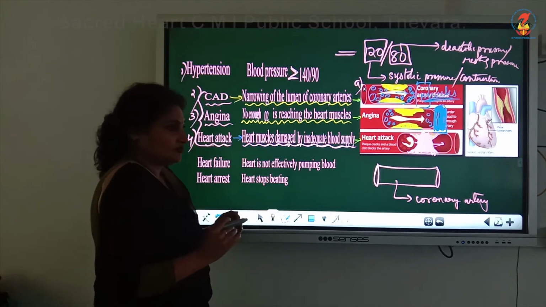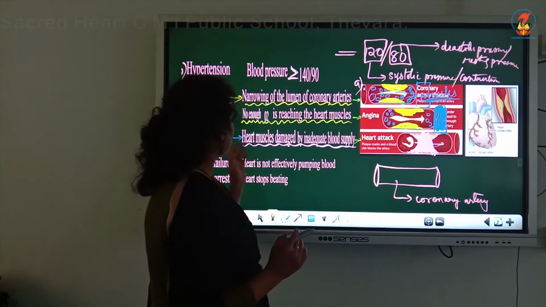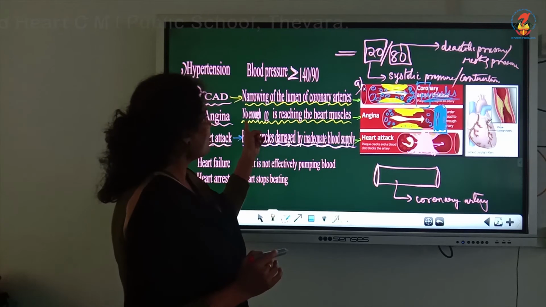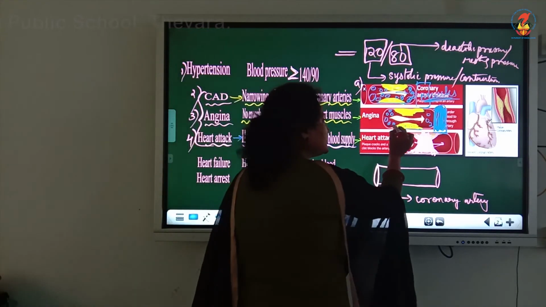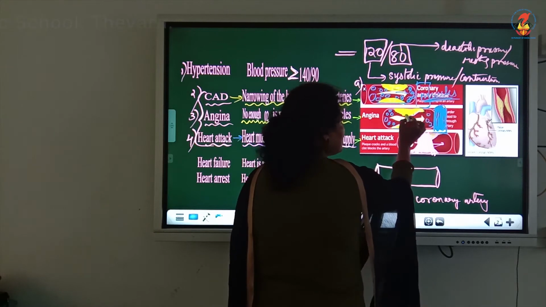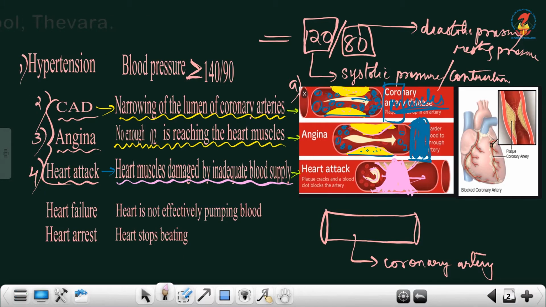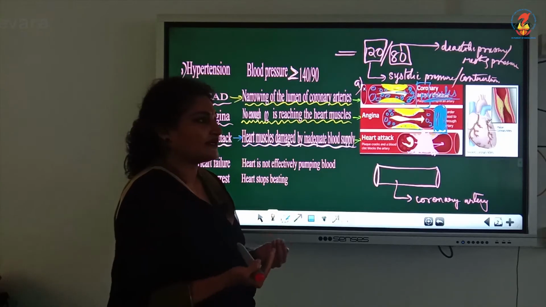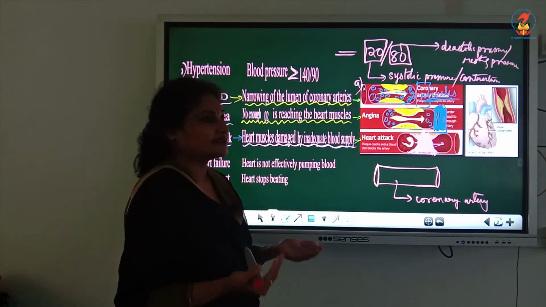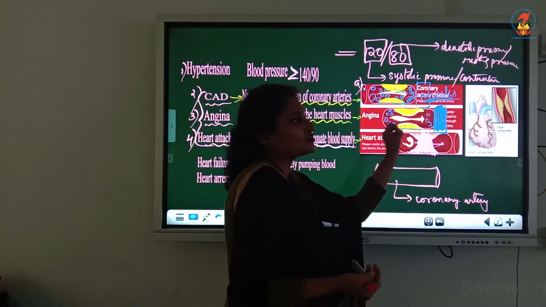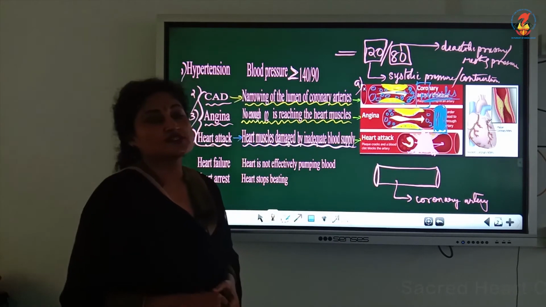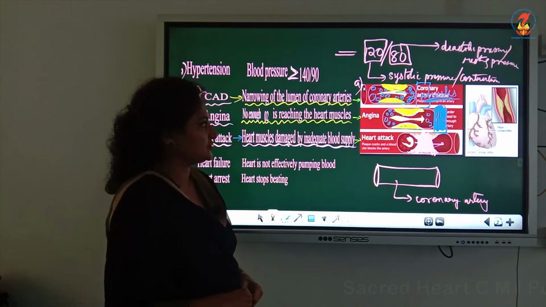Second situation, a little more chronic, that is angina. That is, not sufficient oxygen is reaching the cardiac musculature. Again, the reason is the same. There is a build-up of plaques, and when the plaques go on growing and accumulating due to calcium and cholesterol, there is no sufficient oxygen supply to the cells of the cardiac musculature.